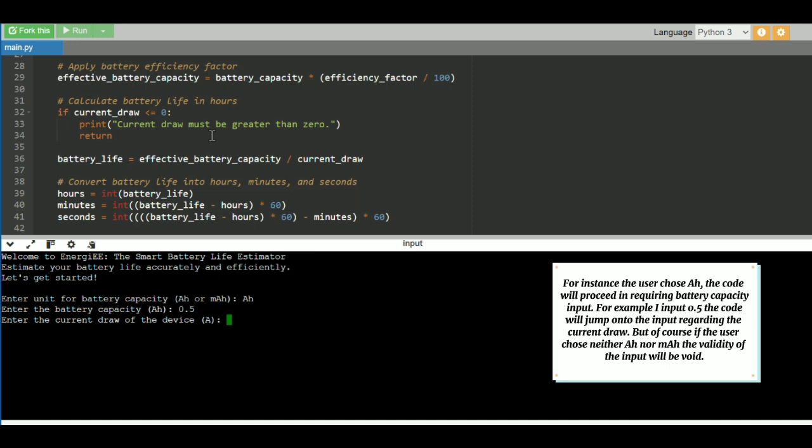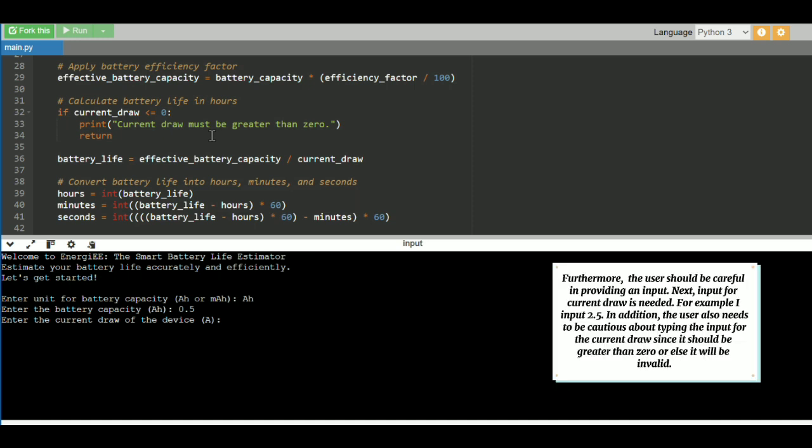But of course, if the user chose neither Ah nor mAh, the input will be invalid. Furthermore, the user should be careful in providing an input. Next, input for current draw is needed. For example, I input 2.5. In addition, the user also needs to be cautious about typing the input for the current draw since it should be greater than 0 or else it will be invalid.